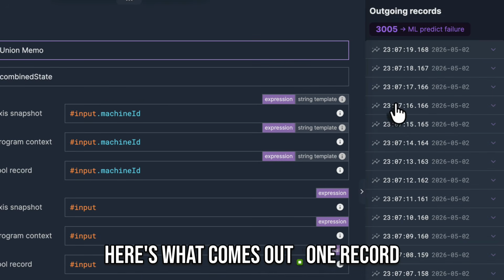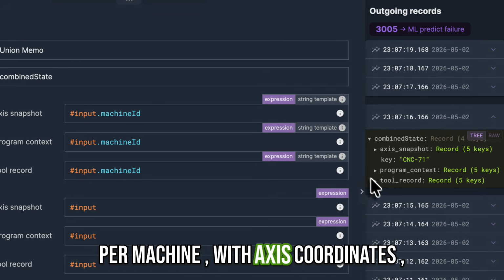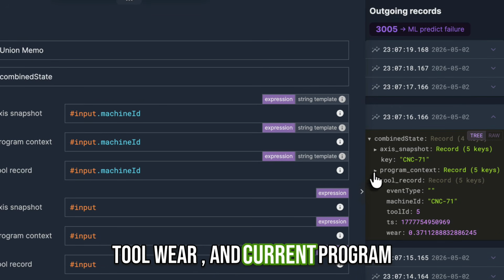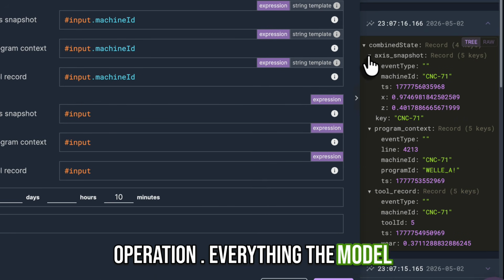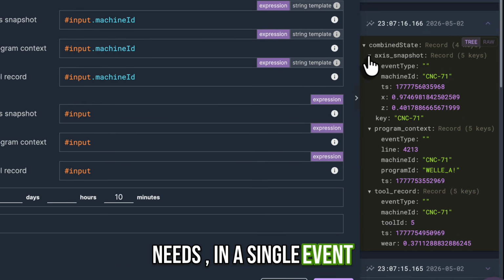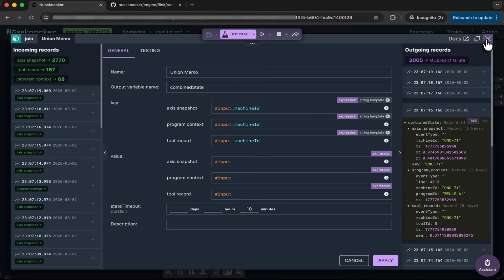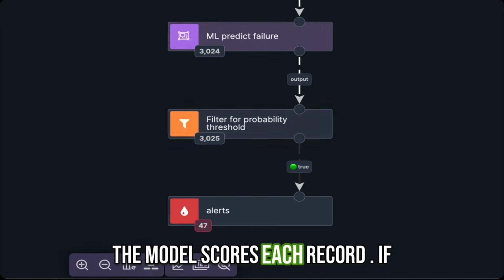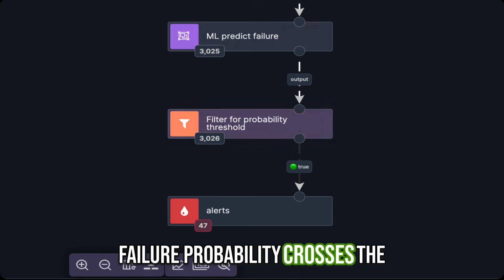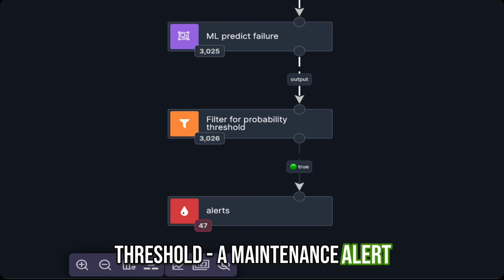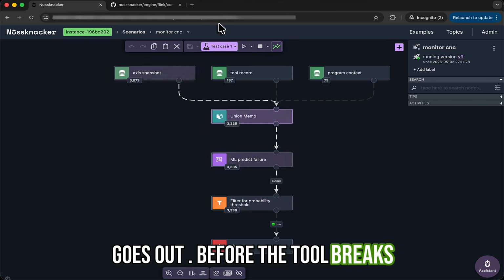Here's what comes out. 1 record per machine with axis coordinates, tool wear, and current program operation. Everything the model needs in a single event. The model scores each record. If failure probability crosses the threshold, a maintenance alert goes out before the tool breaks.